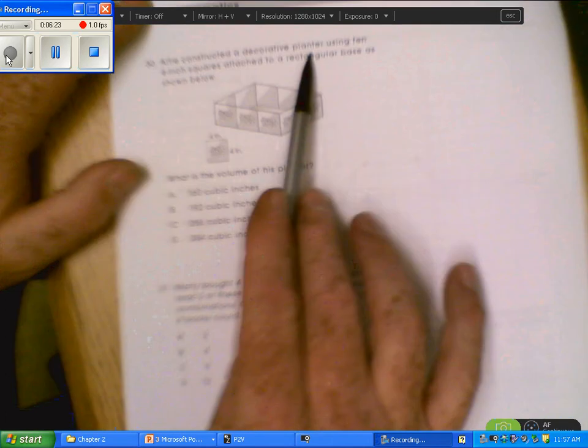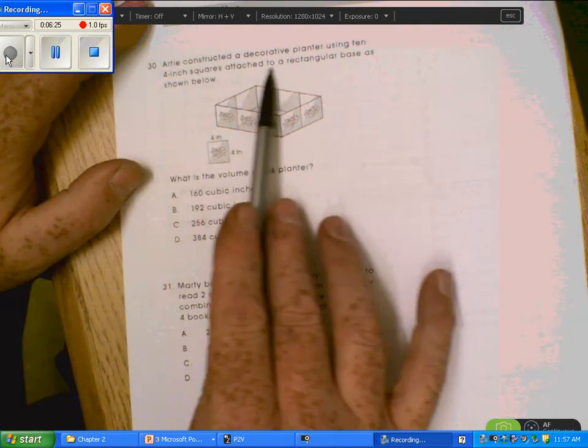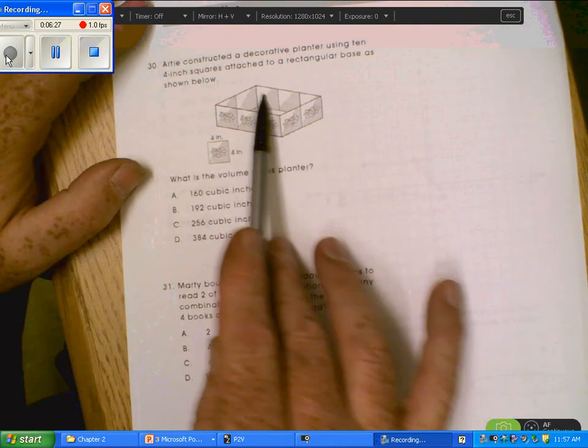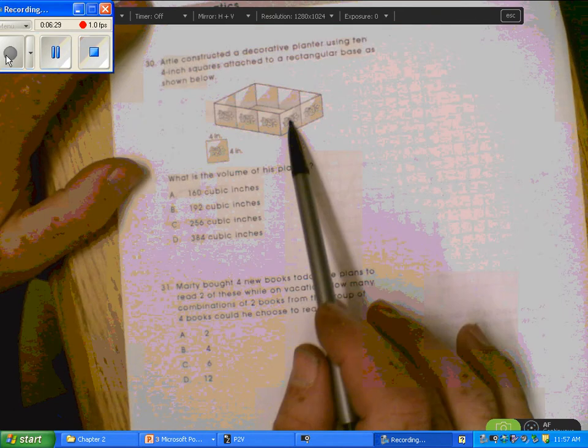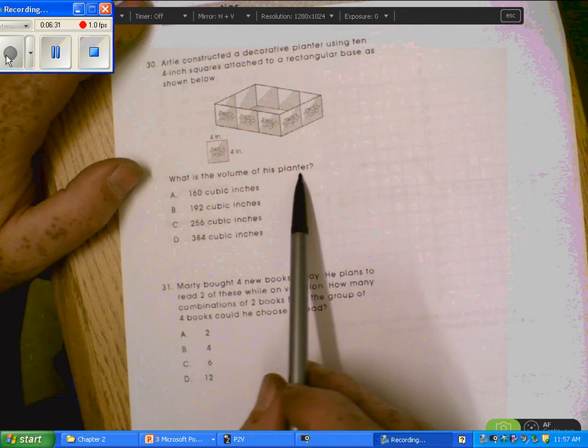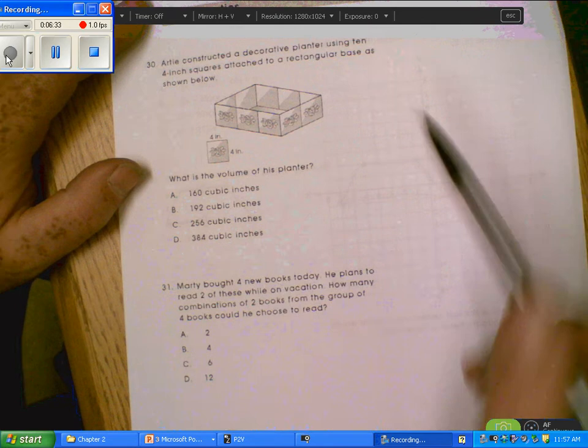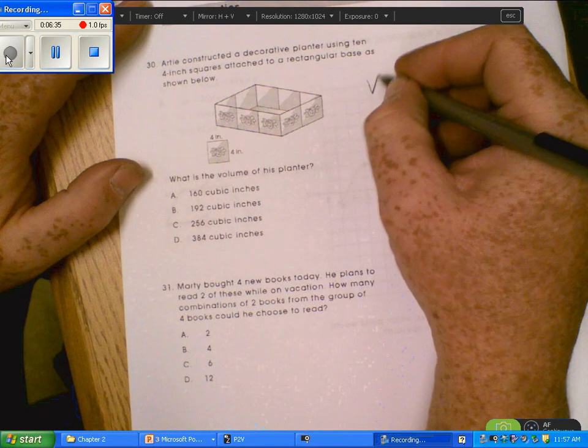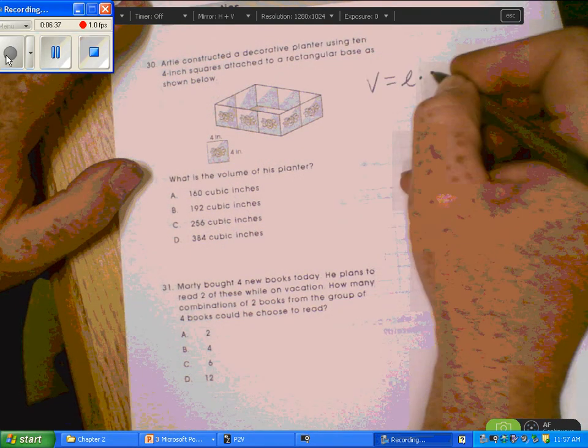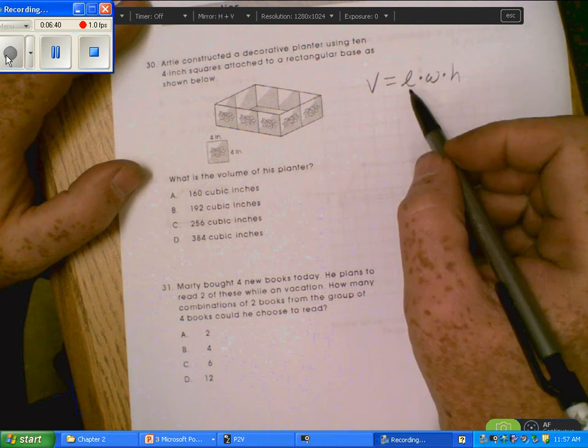Artie constructed a decorative planter using 10 4-inch squares attached to a rectangular base as shown below. So all these are 4 by 4. What is the volume of his planter? Volume is how much goes inside. So it's going to be V equals length times width times height. So we've got to find each one of those.